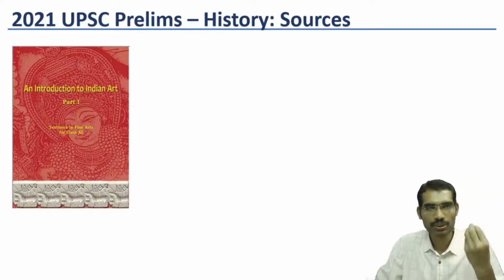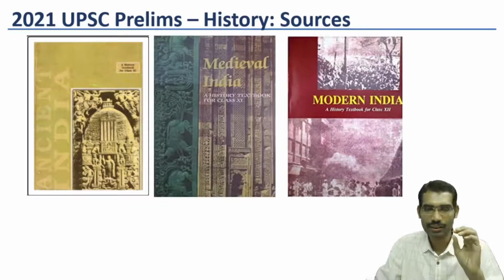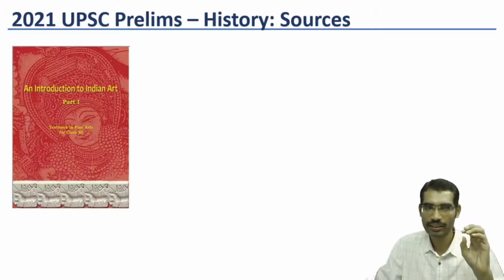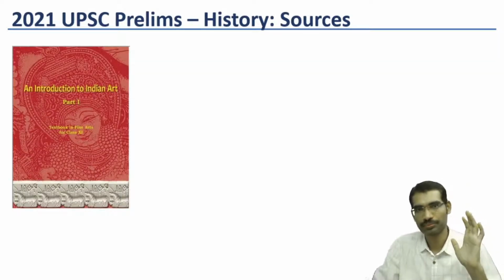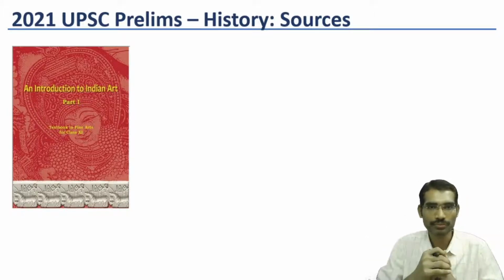And this book, most of the students read about art and culture. So generally for history, the basic sources are NCERTs. These are called old NCERTs, these are called new NCERTs, and this is one book related to art and culture. I have not even taken Spectrum here.